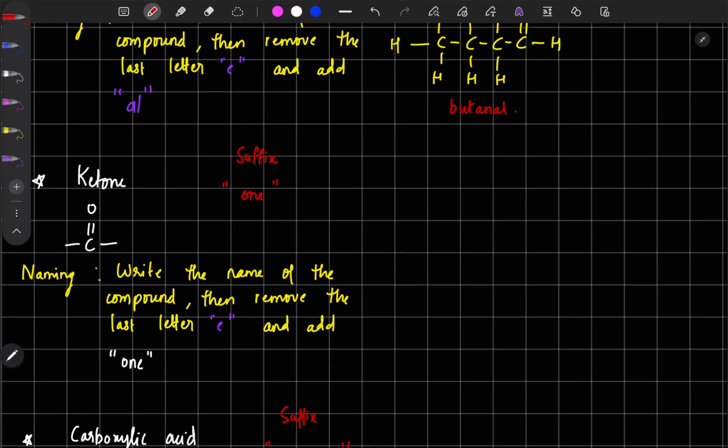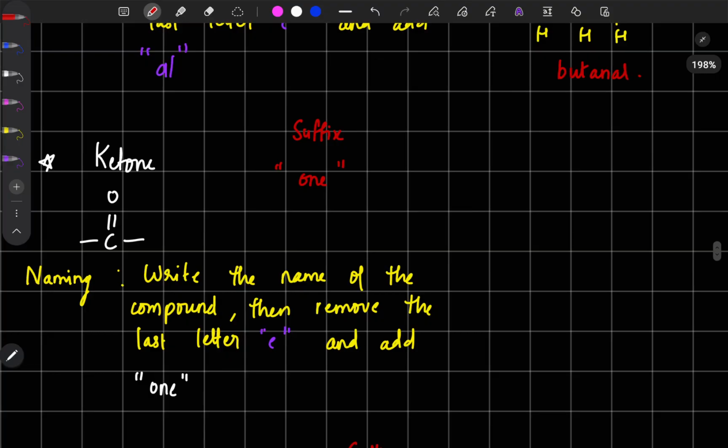So I have drawn here the ketone functional group. I hope you remember the ketone functional group. Ketone functional group means there will be a C double bonded to O, and this carbon will be attached to two other carbon atoms. So this ketone functional group will not come at the end of the compound. It will come somewhere in the middle. The naming for the ketone functional group is that we need to change the last letter E to ONE. So here also I have given that change.